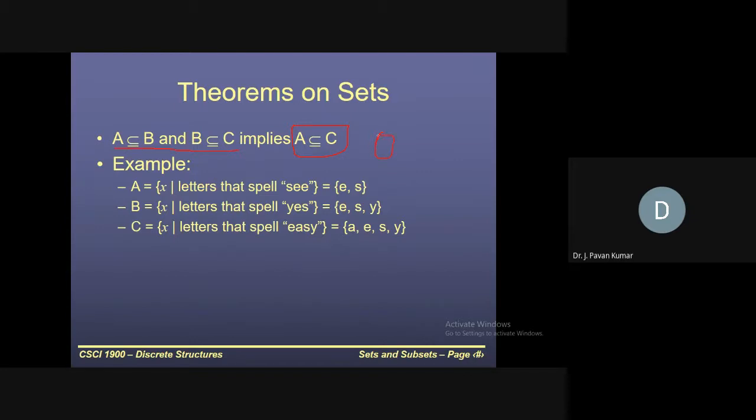Consider A is subset or equal to B, so we have A and B like this. Next, B is subset or equal to C, so this entire thing is contained in C. This is C, this is B, and this is A. Then we can say A is also contained in C.